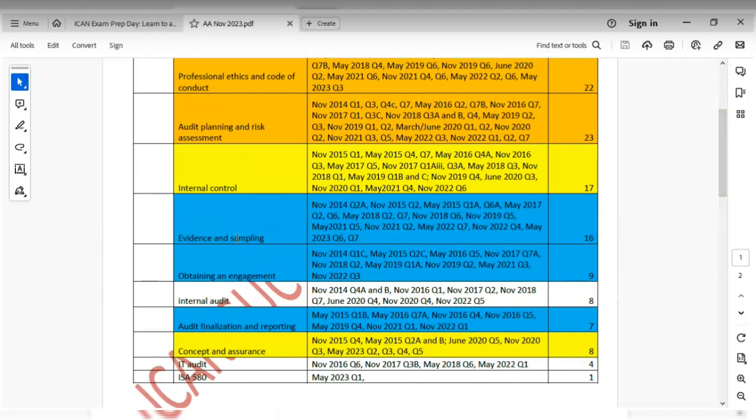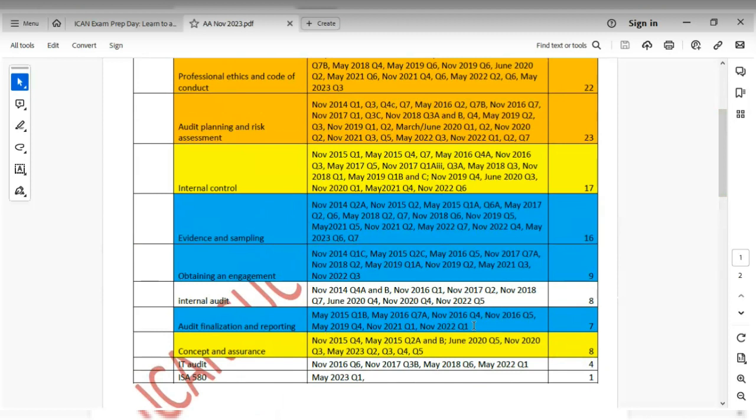So pay attention to evidence and sampling. Then you want to move to obtaining an engagement. Obtaining an engagement has been examined 9 times, and it was last examined in November 2022. Okay, now the next one would be audit finalization and reporting. Audit finalization and reporting has been examined just 7 times from May 2015 to November 2022.